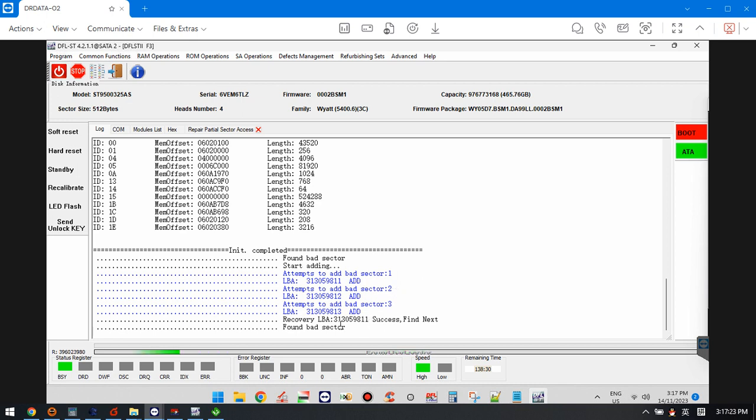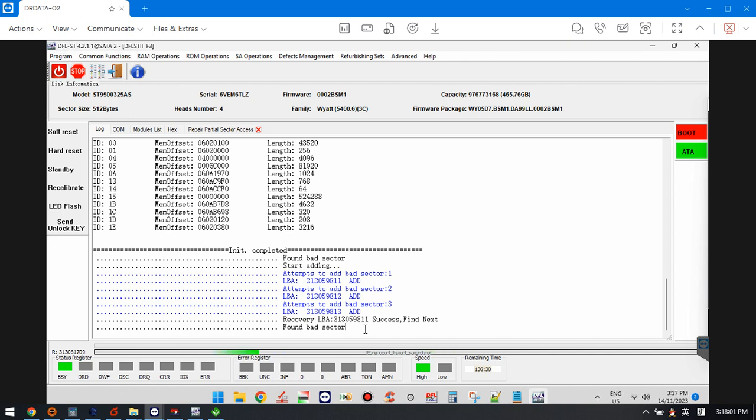Now we can see that the recovery LBA is 313058111. Success. This is about 150 GB. Yes, that is correct. So the total capacity is 500 GB for this drive. So the whole drive can be fixed soon. We just need to wait until the next bad location will be added.